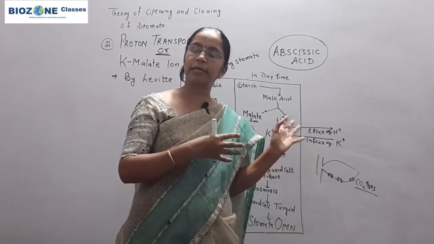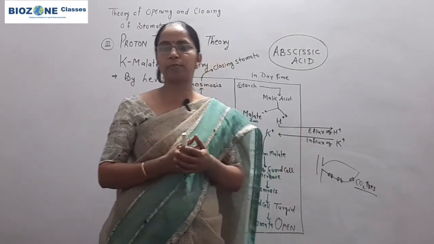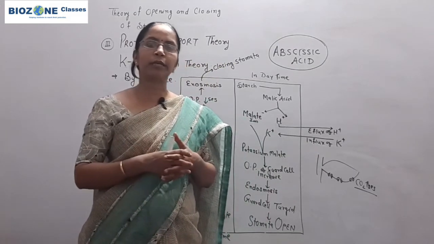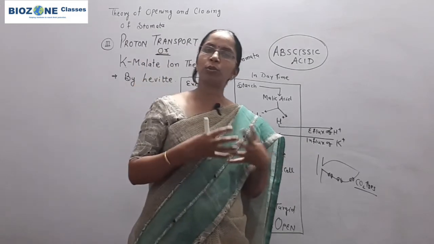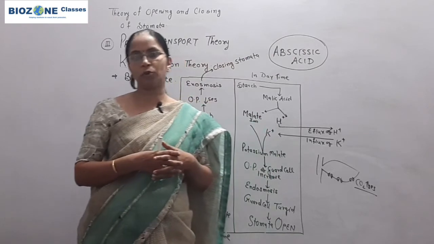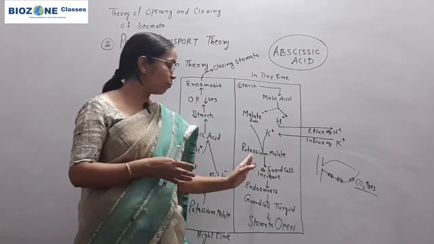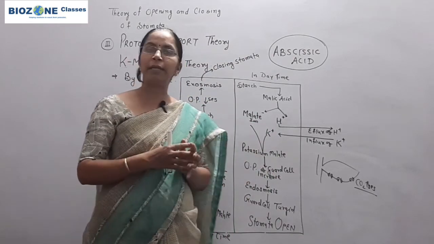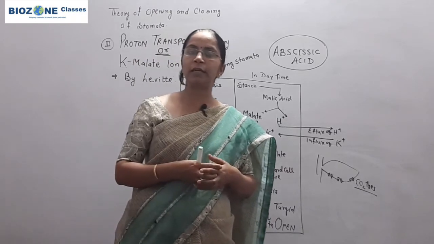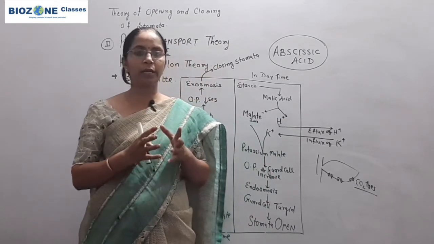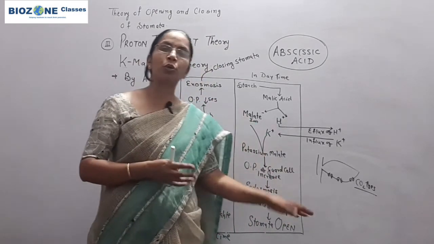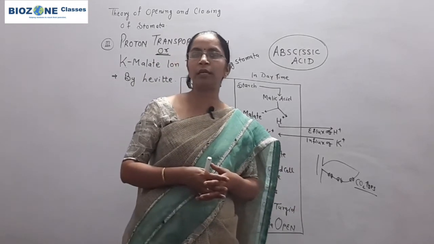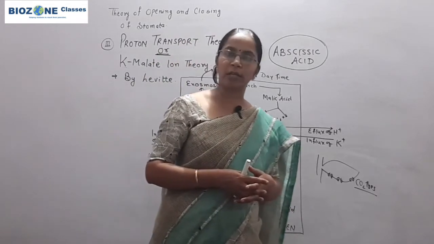And the scientists explained exactly how the carbon dioxide concentration affects the process of opening and closing of stomata. The presence of potassium malate was experimentally detected inside the guard cells mainly during daytime. That's why this theory is accepted universally for the mechanism of opening and closing of stomata.